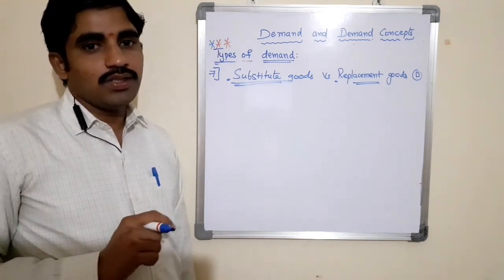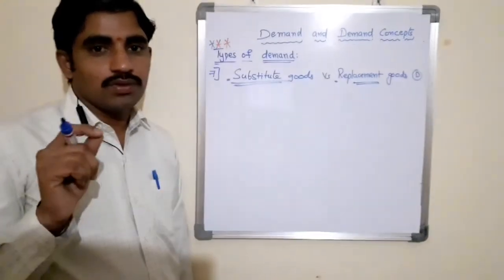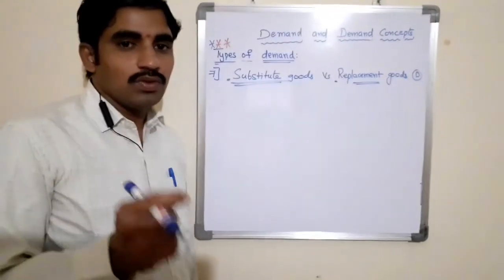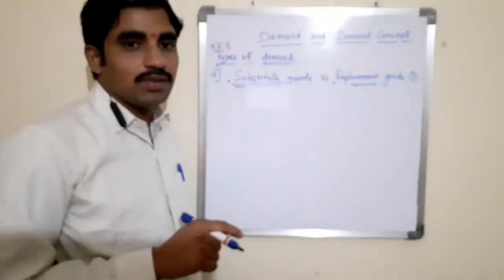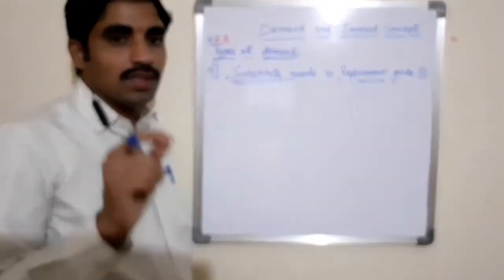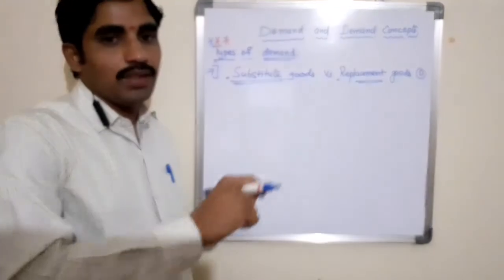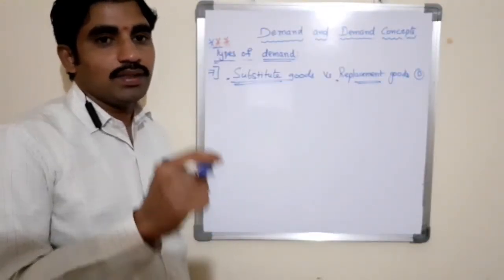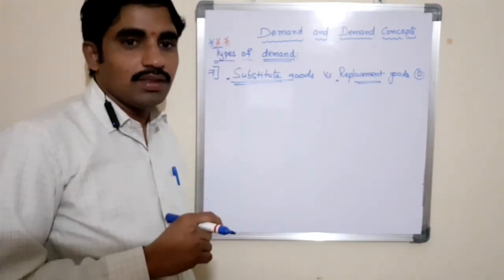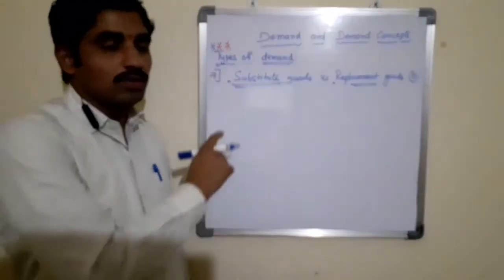Such products are known as substitute goods. The demand for those goods is known as substitute goods demand. A substitute good is a good which replaces the use of another product.